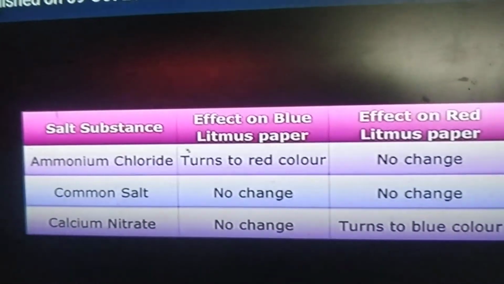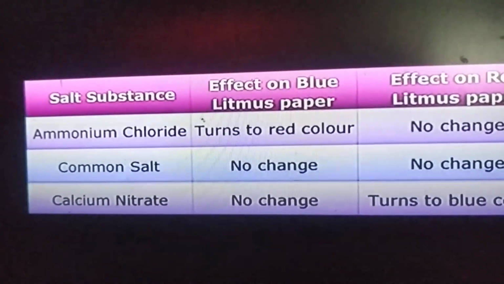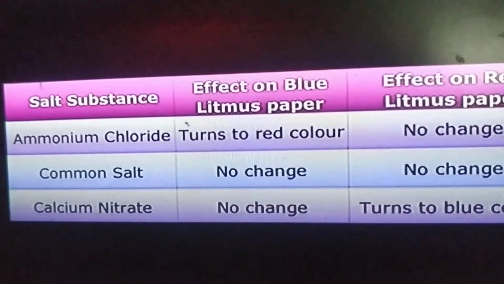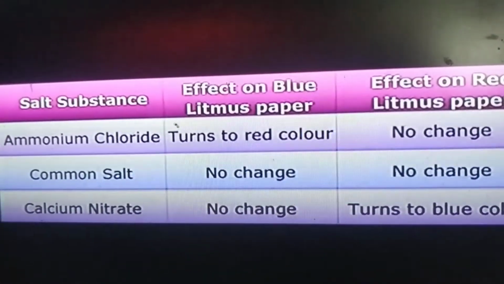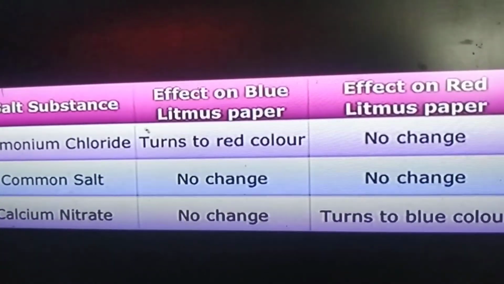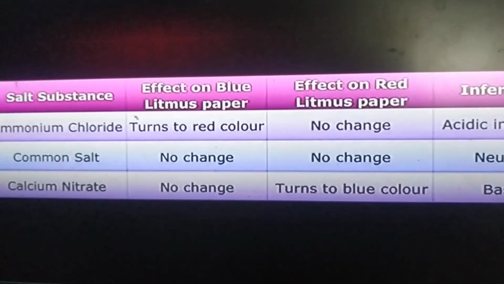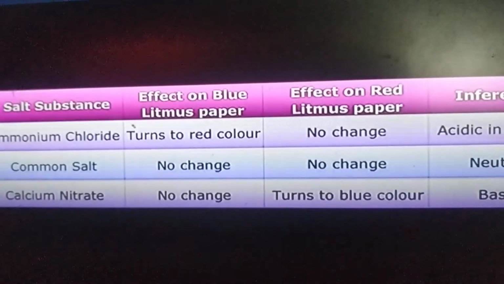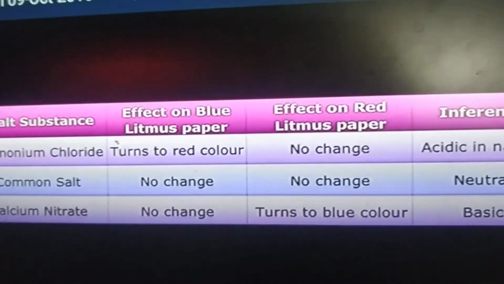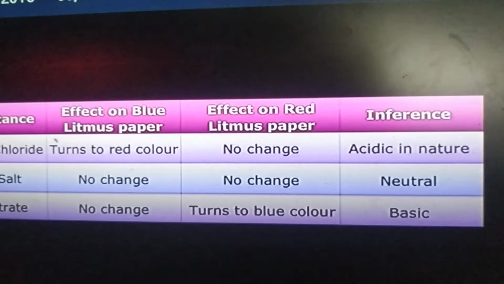Here the salt is ammonium chloride. What is the effect on blue litmus paper? Ammonium chloride turns blue litmus paper to red color. On red litmus paper there is no change, because it is acidic in nature.